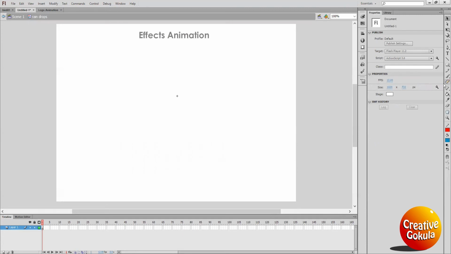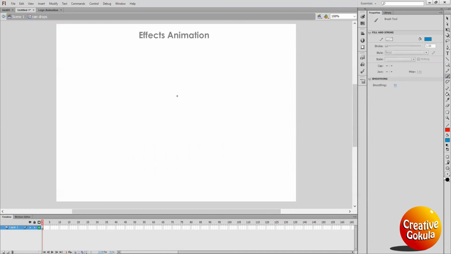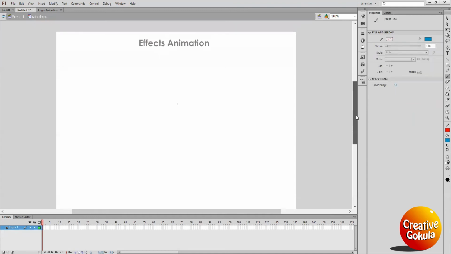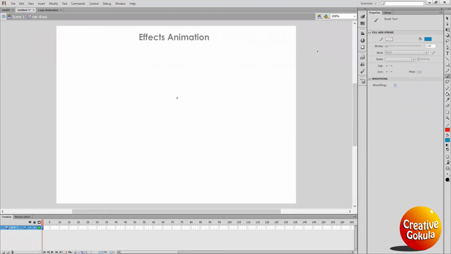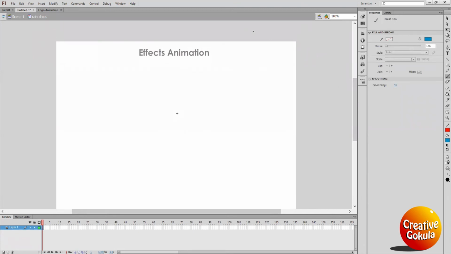I'm selecting the brush because I'm going to do frame by frame animation. I already selected the brush, the thickness of the brush, and the color is blue. Then we will start. Don't forget, I'm inside the graphic, doing the animation inside the graphic. Let's start our first drawing. See the drops. Maybe I need a little bit of thickness. This is my first sketch.